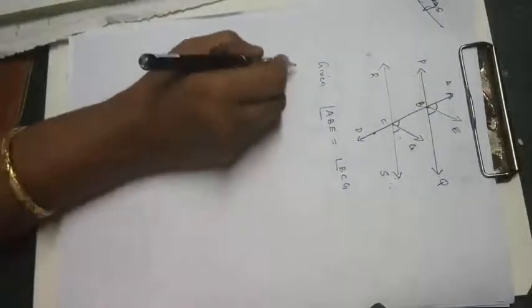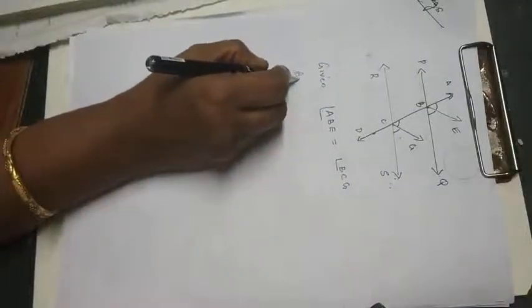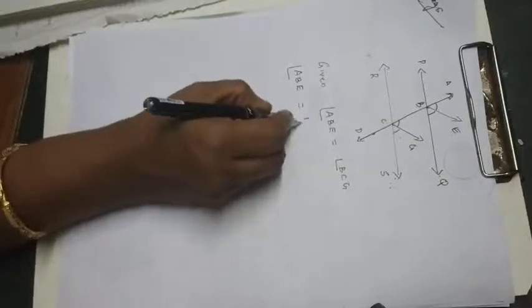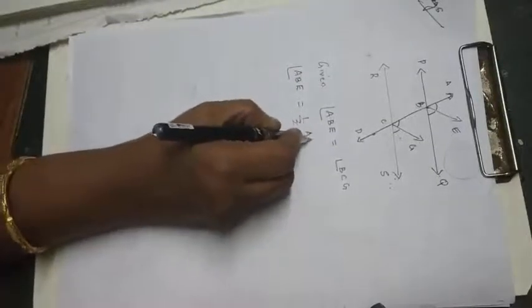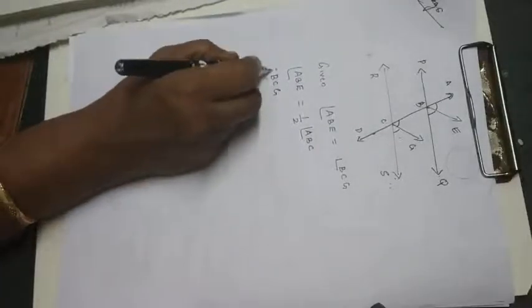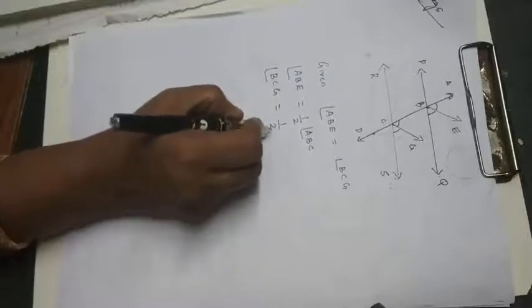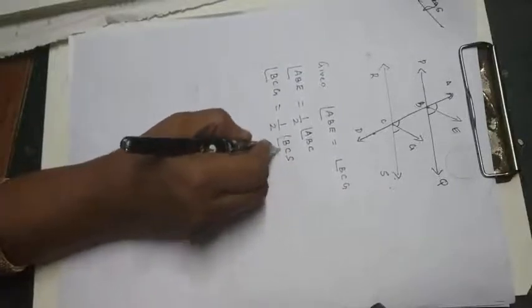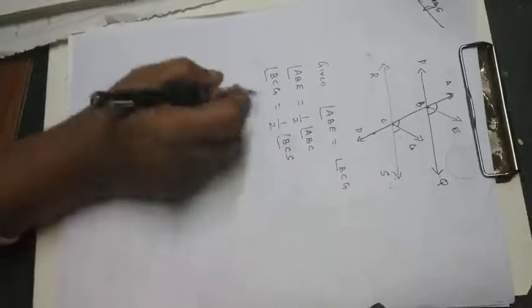And ABE is equal to half of ABC, and BCG is equal to half of BCS. Okay, so this one equal means these two will be equal.